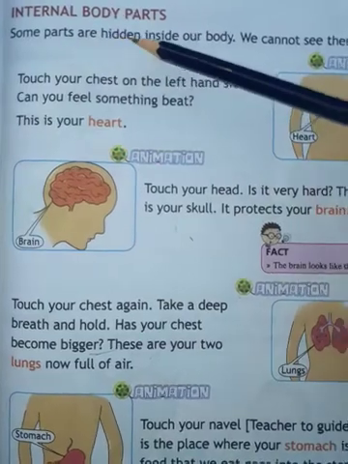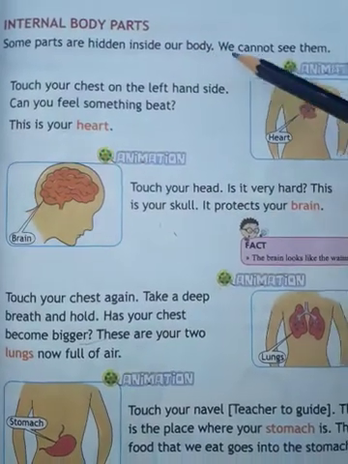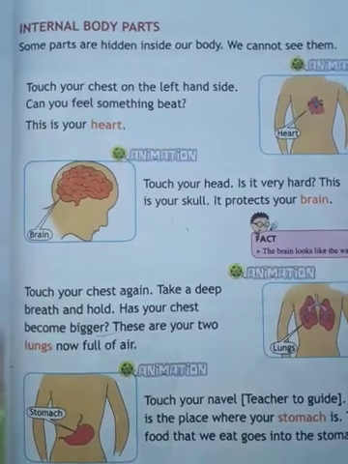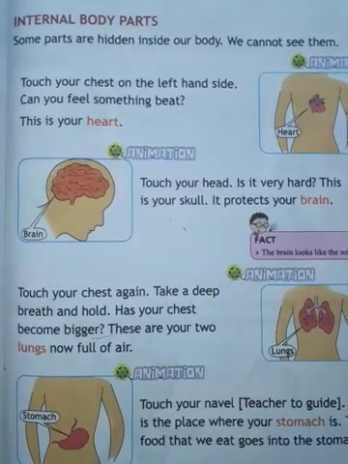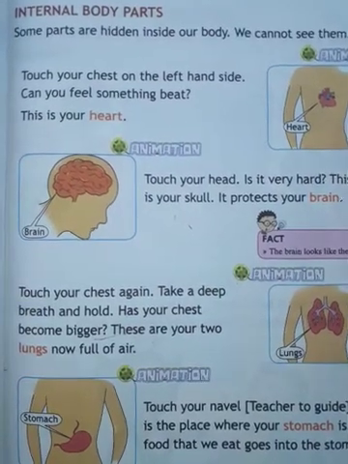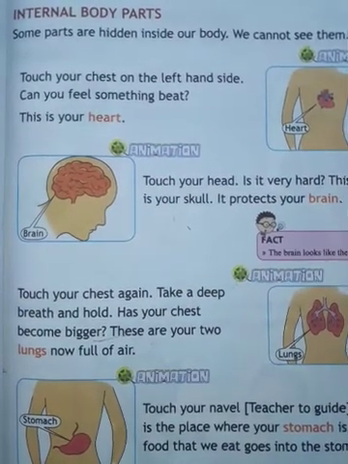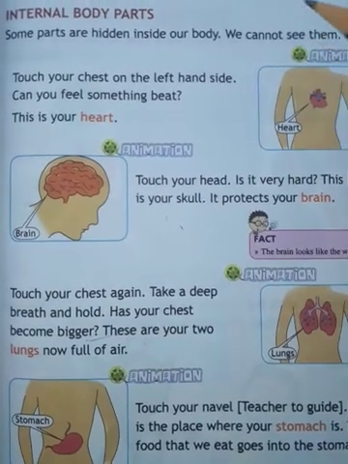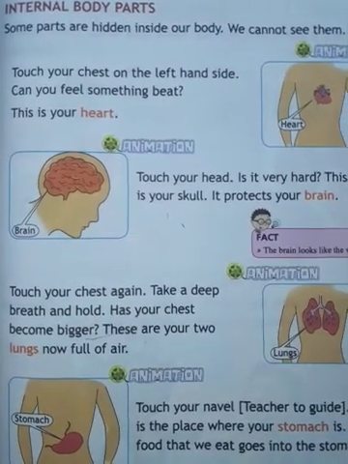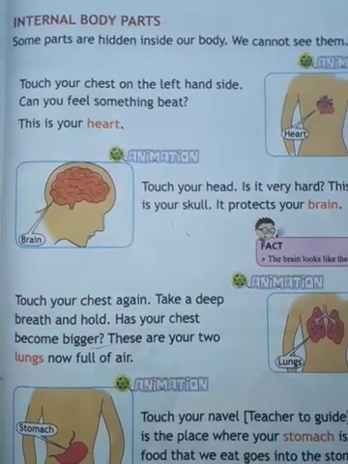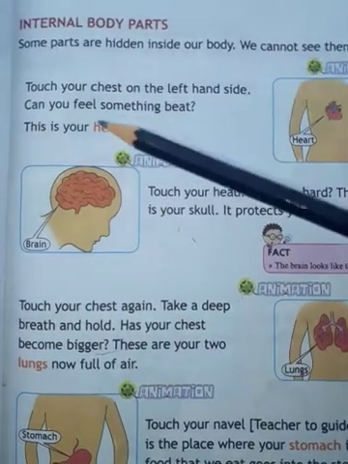Some parts are hidden inside our body. We cannot see them. So internal means hidden inside your body. We cannot see them easily. So those parts of our body are called internal body parts. Which parts are hidden inside our body? We cannot see them easily. They are called internal body parts.